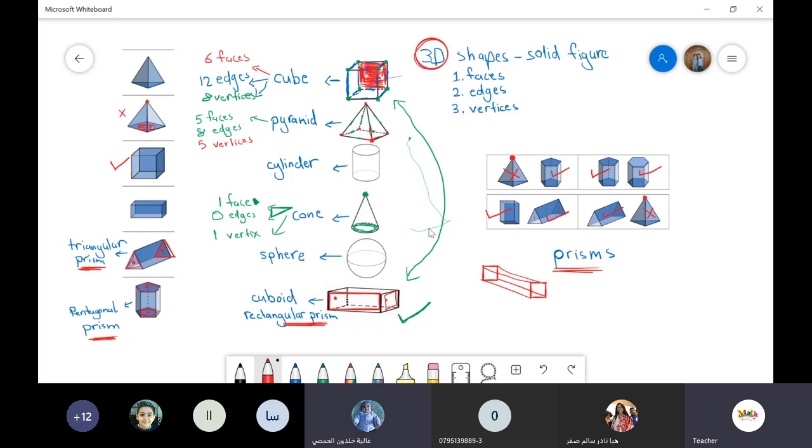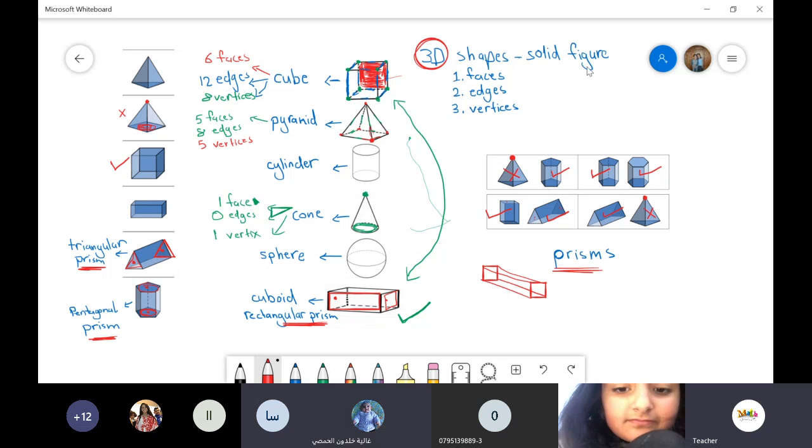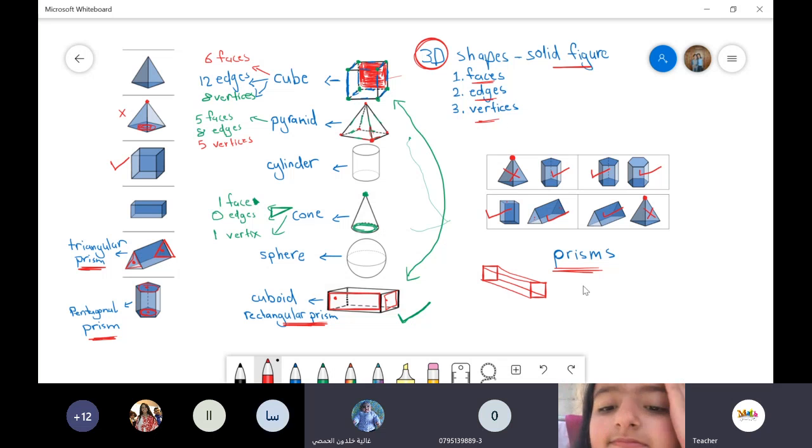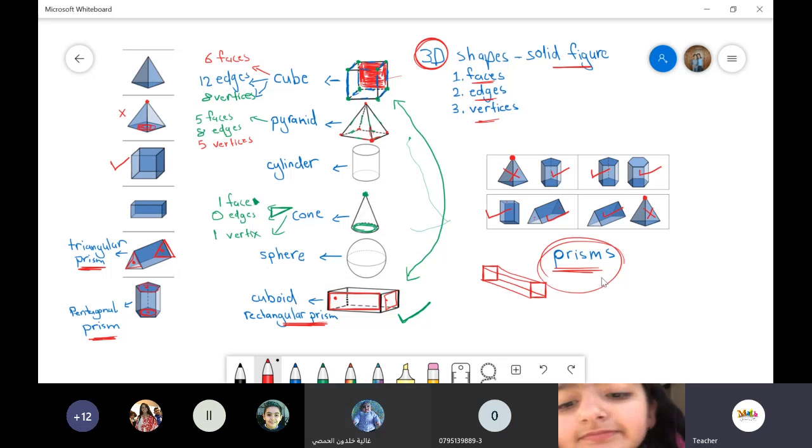Okay, so till now, what did we study? We are studying 3D shapes. They are solid figures. We counted the faces, the edges, the vertices. We learned about the prisms.